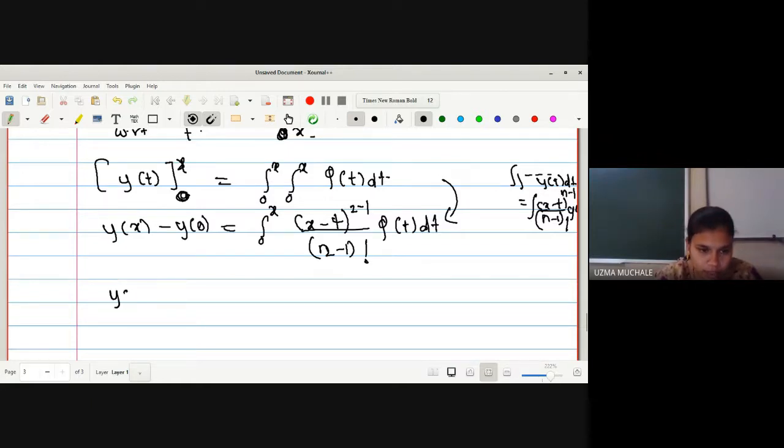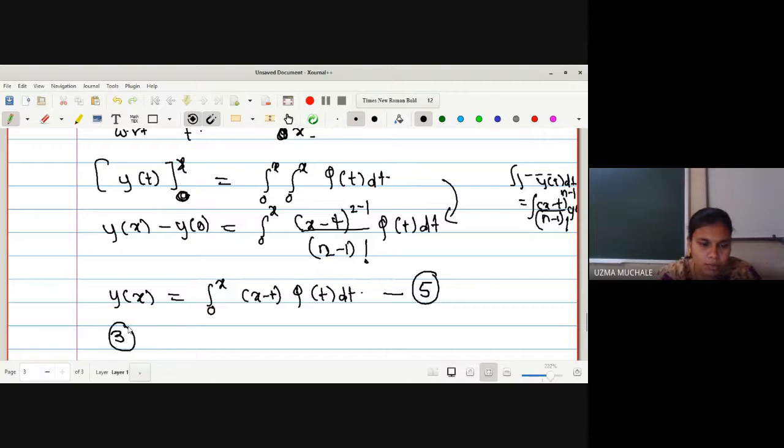Now, what are the initial conditions given to us? Y of 0 is 0 and y dash of 0 is 0. So this will be 0. It is equal to integration 0 to x of x minus t. So what is the value of 2 minus 1? This is 1, and 2 minus 1 factorial, 1 factorial is nothing but 1. And hence now this is equation 5.